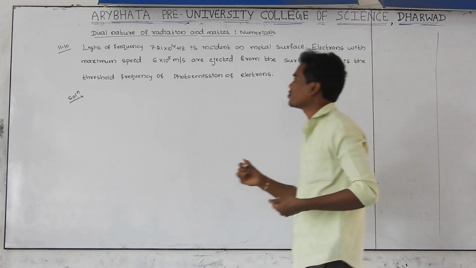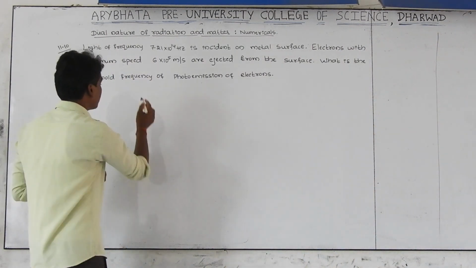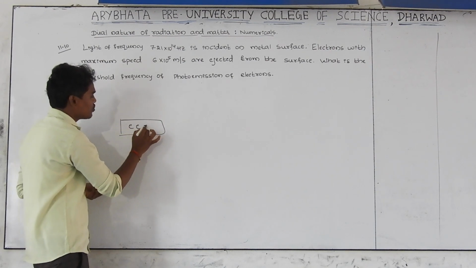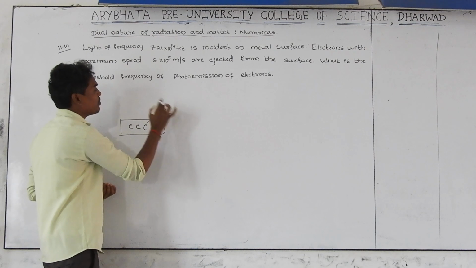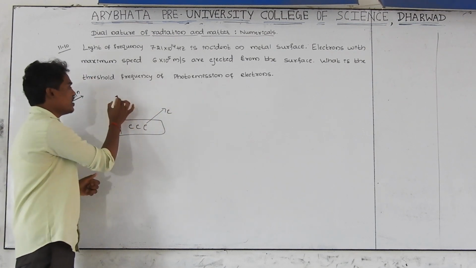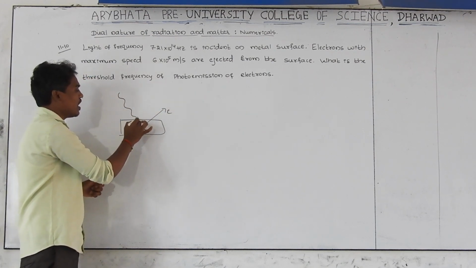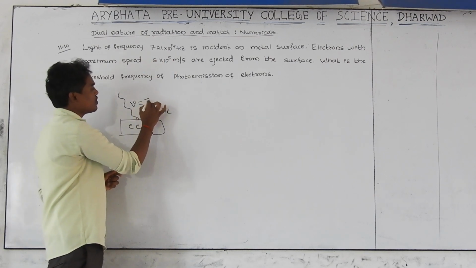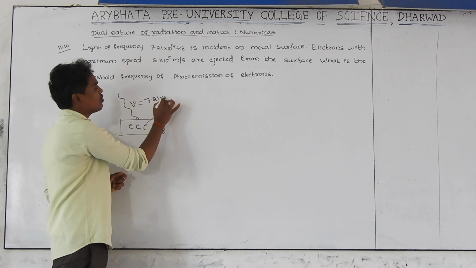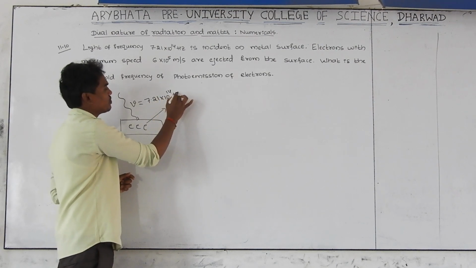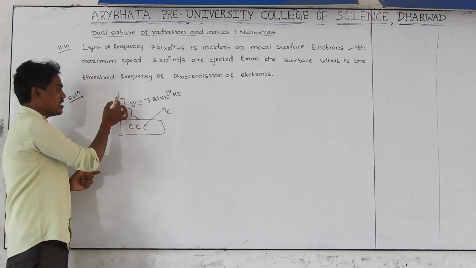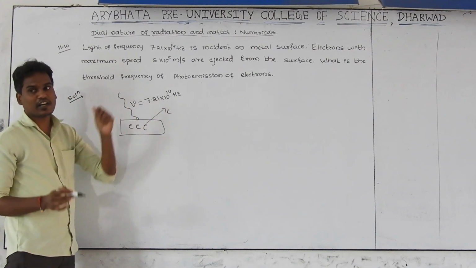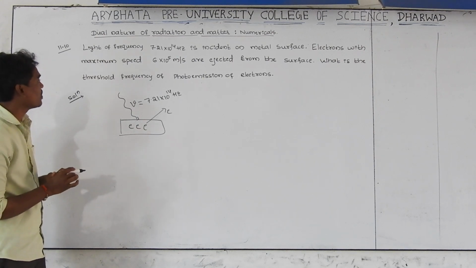What is the meaning of the question here? Let us consider there is a metal. Our intention is to emit an electron from the surface of the metal. That's why we use a radiation, and its frequency, as given, is 7.21 × 10^14 Hz. We use this radiation to emit an electron from the surface of the metal.